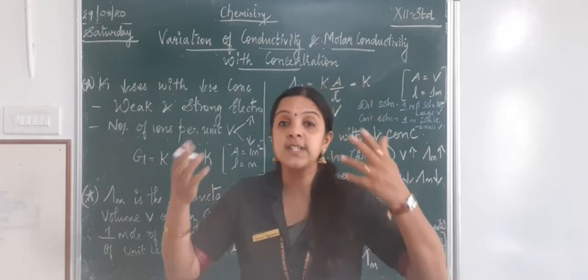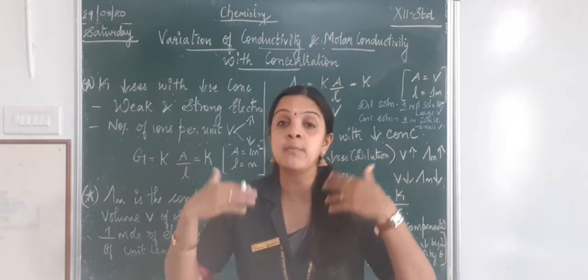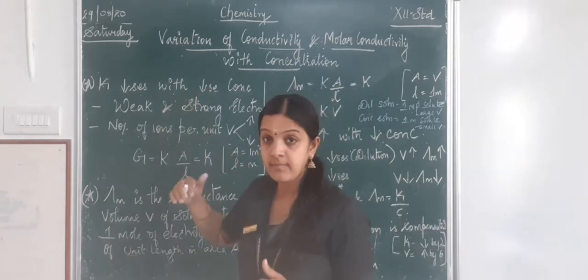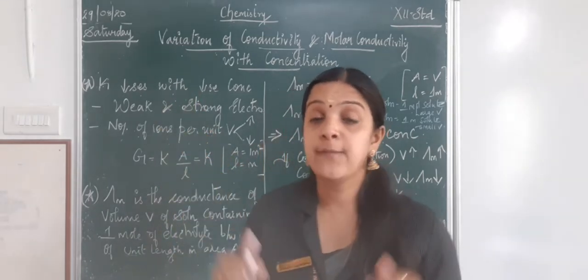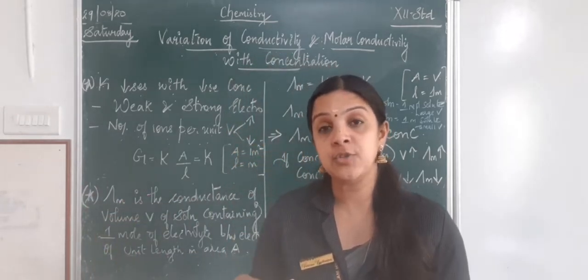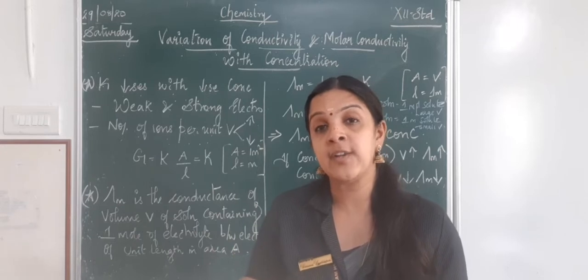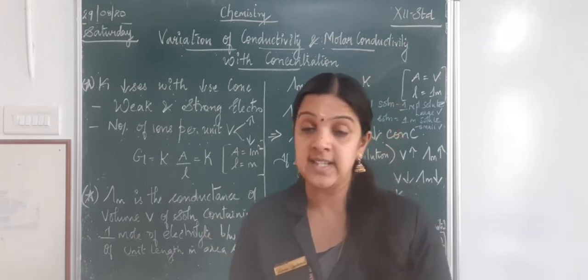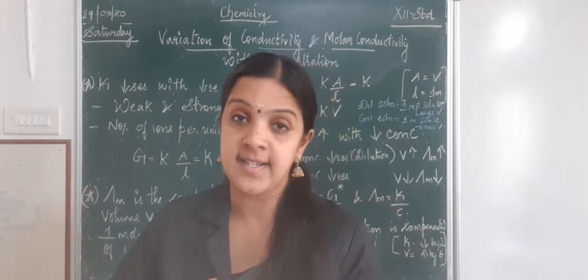So there will be more dissociation, more electricity, and therefore more conductivity. On the other hand, in a weak electrolyte on dilution, fewer ions are dissociated. So the number of ions per unit volume will decrease, which will decrease the conductivity.